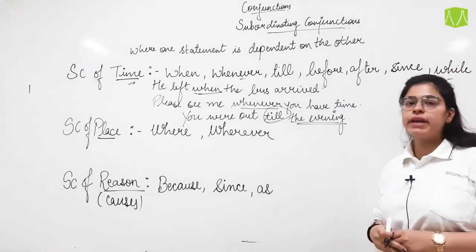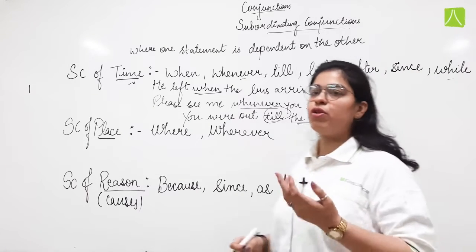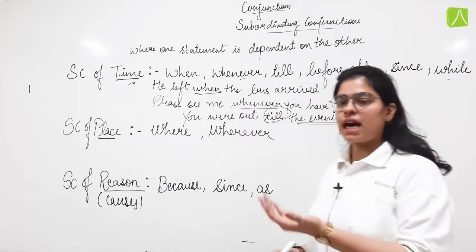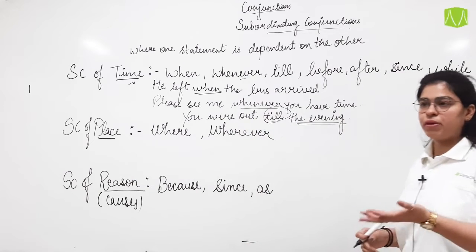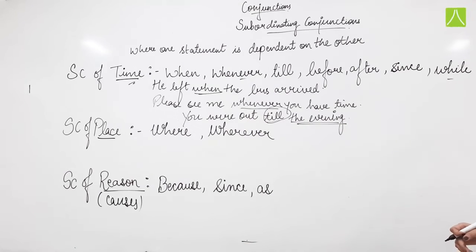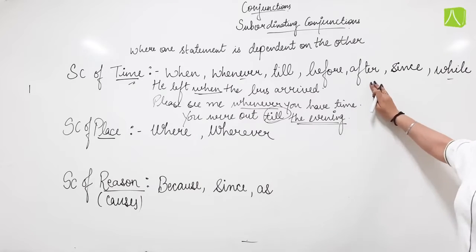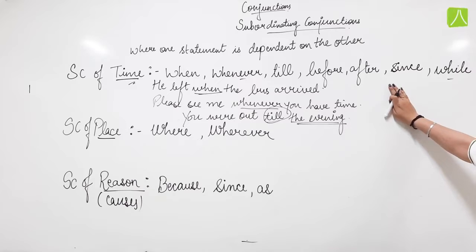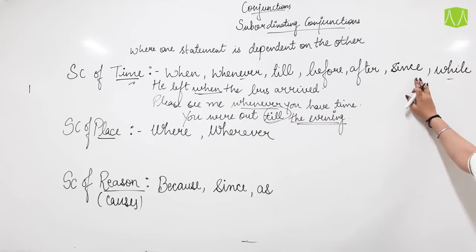Before, after, you already know. He left before I came. So the other action had already been performed while the next one was going to take place. After, he left after he met me. Since, the students have been studying since morning.